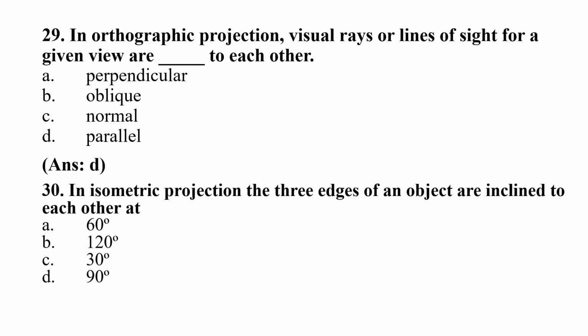Question 30. In isometric projection, the three edges of an object are inclined to each other at option A 60 degree, B 120 degree, C 30 degree, D 90 degree. Right answer will be option B, 120 degree. In isometric projection, the three edges of an object are inclined to each other at 120 degree.